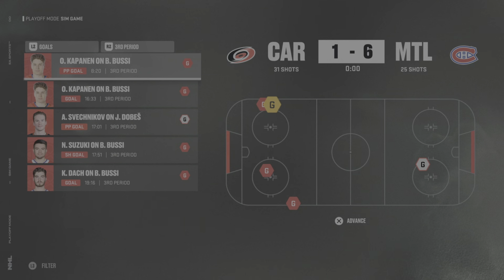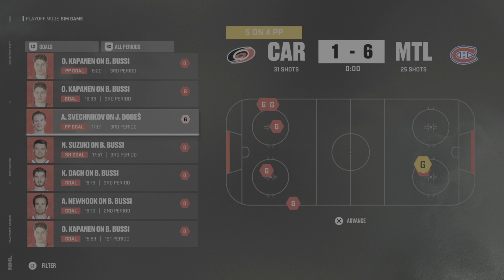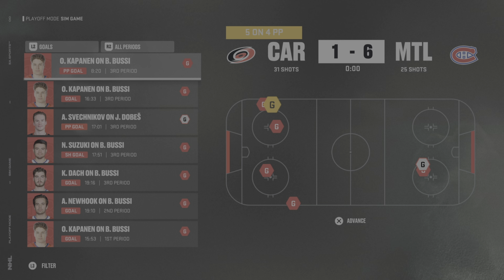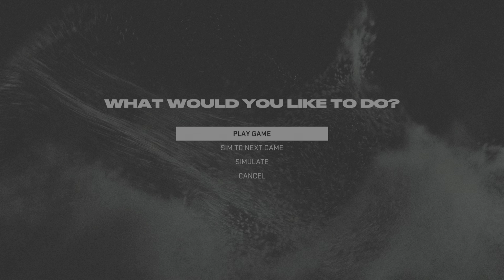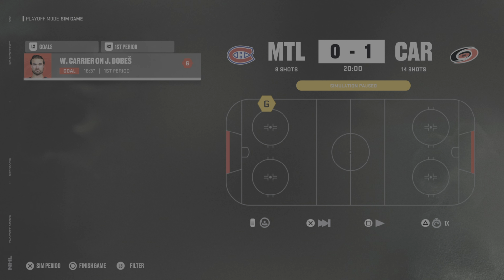And yes, Montreal takes a big lead there. Did Kapanen get a goal? Kapanen with a hat trick that game, actually. Look at that. There we are, 2-2 apiece. So far, pretty even series here.